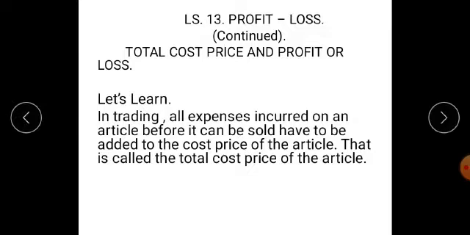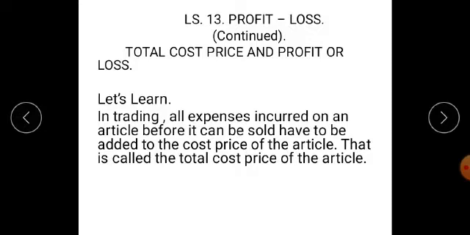Now, students, two lines which they have given on page number 68 are very much important. Besides purchases, money has to be spent on things like transport, porterage, octroi, etc.